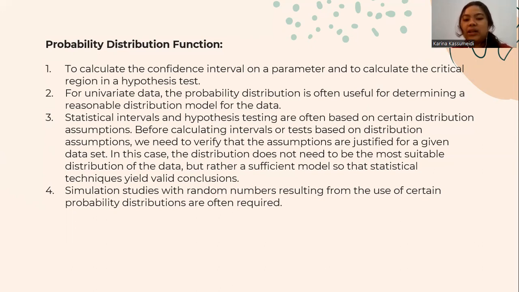Before calculating intervals or tests based on distribution assumptions, we need to verify that the assumptions are justified for a given data set. In this case, the distribution doesn't need to be the most suitable distribution of the data, but rather a sufficient model so that statistical techniques yield valid conclusions. The fourth one is simulation studies with random numbers resulting from the use of certain probability distributions are often required.